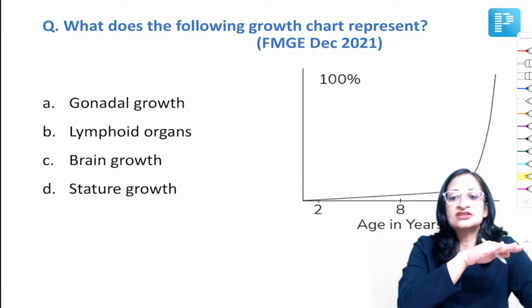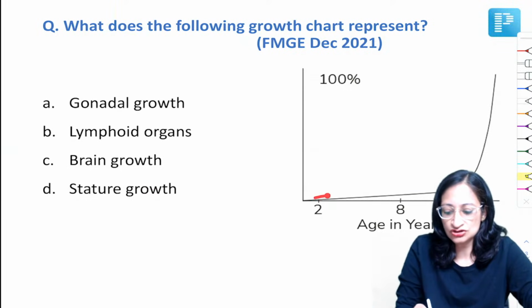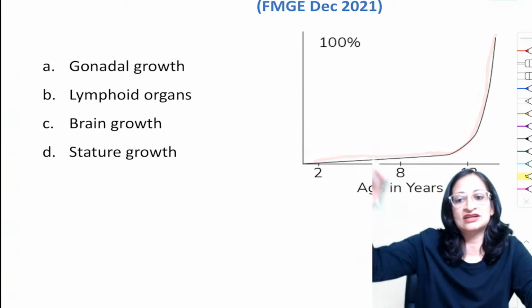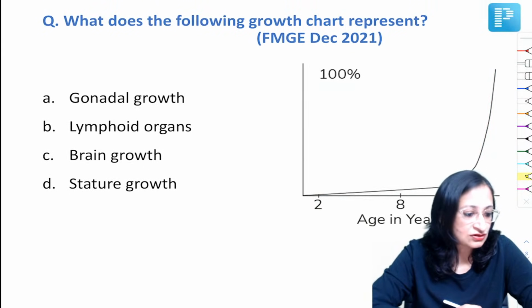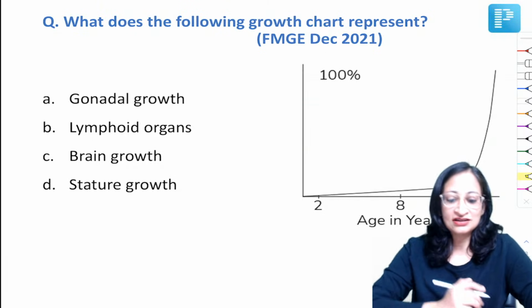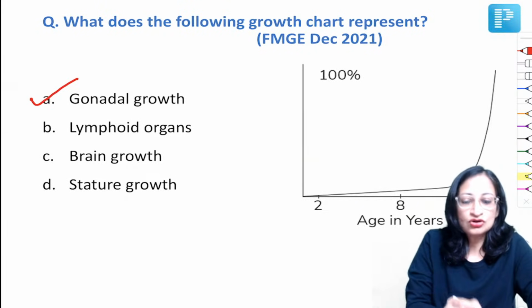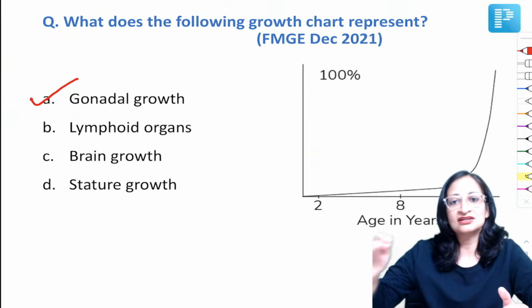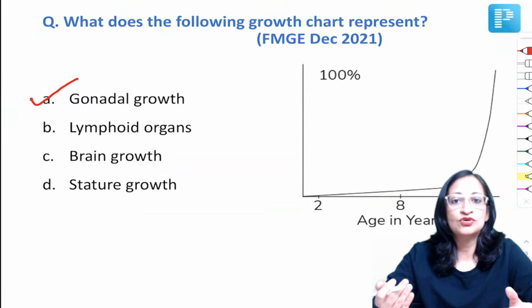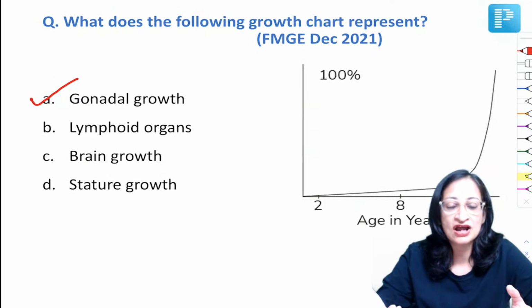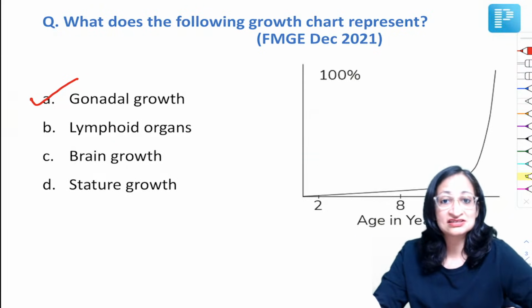Something which does not grow so much in the first 10 years of life, and then around 10 to 11 years of life, suddenly the growth increases a lot. So what is that growth? Very good, I can see most of you are answering correctly. Mehta, Shubham, S. Khan, Ifshan, Jas, Ashfaq, Vishwas. Yes, it is gonadal growth. It begins during the adolescent period. Before that, it grows very slowly, and during puberty there is an exponential increase in the size and development of gonads, and we know the SMR staging or the Tanner staging which is used.